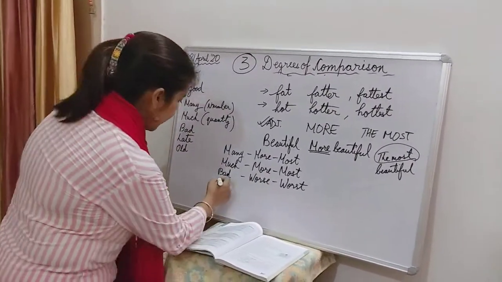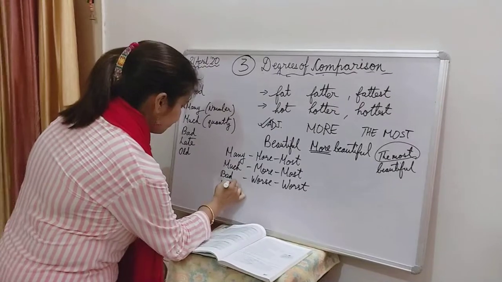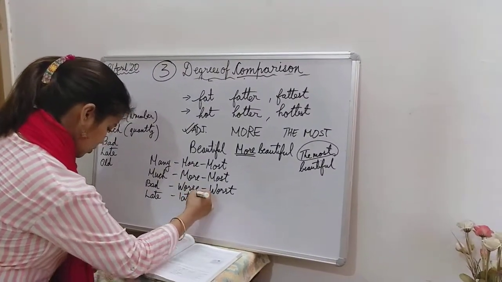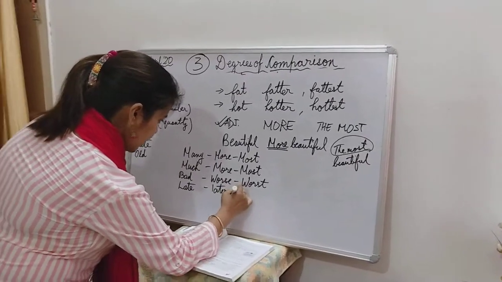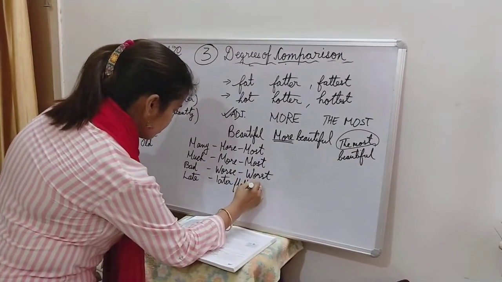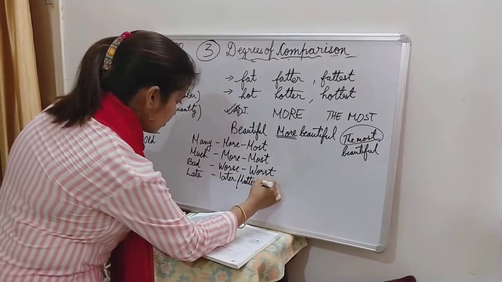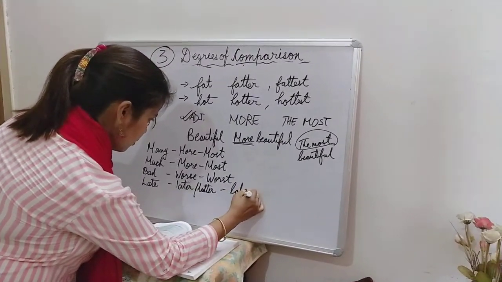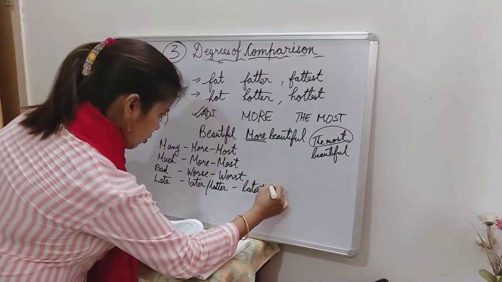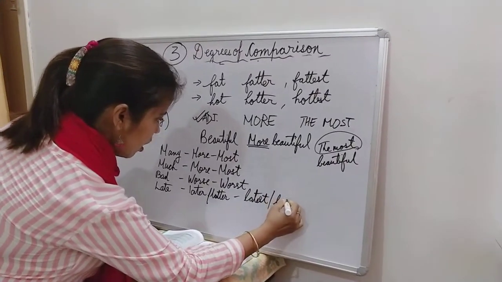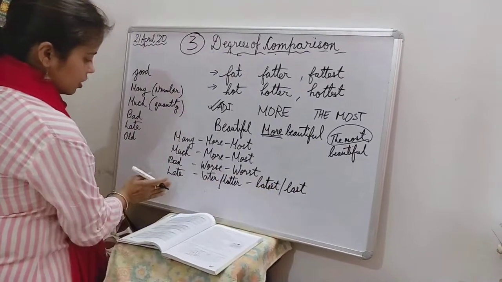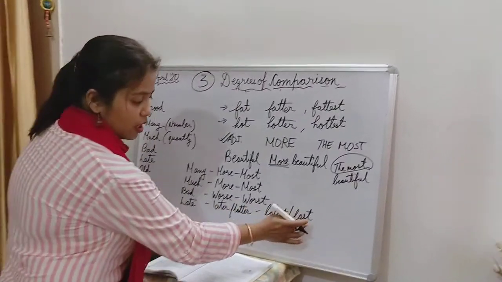Alright, now late will be later, or it can be latter. Both are correct. Then the third form is latest, or it can be last. That means late, later, latest, late, latter, last.